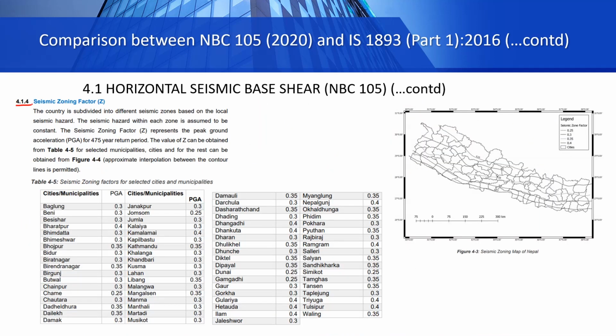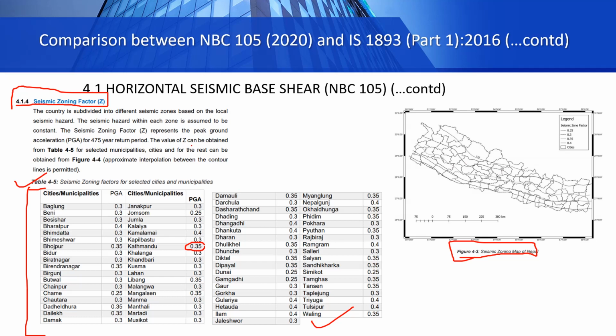So let's look here in clause 4.1.4. We have our seismic zoning factor, and table 4.5 gives the seismic zone factor for different cities or municipalities. For example, if you look here Kathmandu, you have PGA of 0.35. Similarly, other major cities are given here. And if you do not have your city in this table, you can look at the seismic zoning map of Nepal in figure 4.3, and you can interpolate for different values of zone factors according to the place in which you are constructing your building.